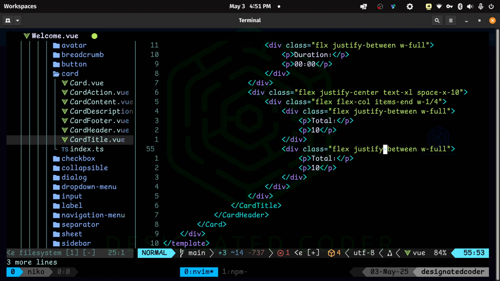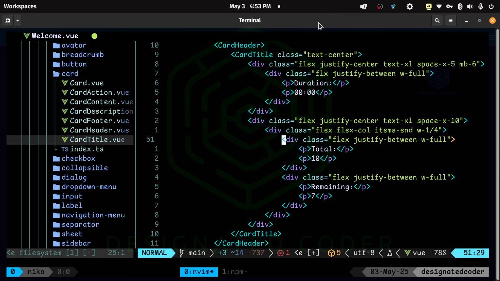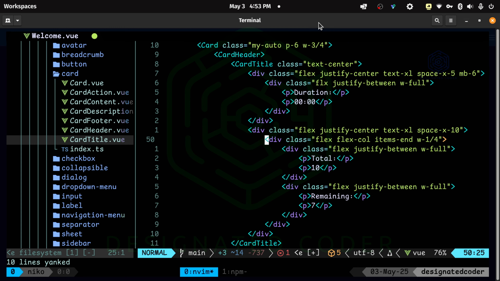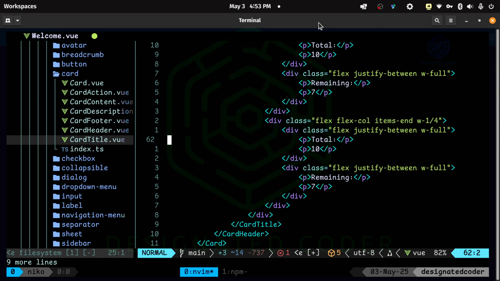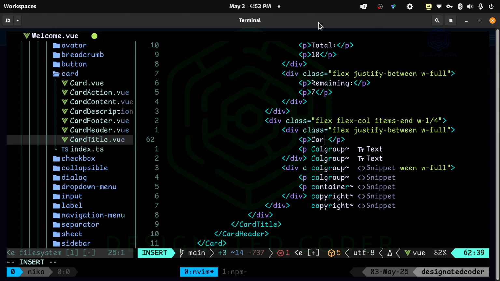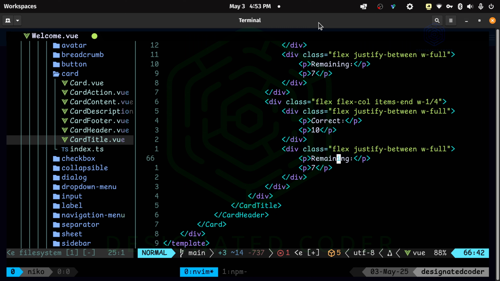Flex justify between with full. So we have our total, we have our length, we have our total of 10, and then we need the remaining. And I'll change that to, let's say, 7. Okay, good. So we have the total and the remaining. And I'm going to copy these two. Well, actually, I'll copy it from here. Grab that. Paste it here. And then we'll also do the correct and the incorrect.